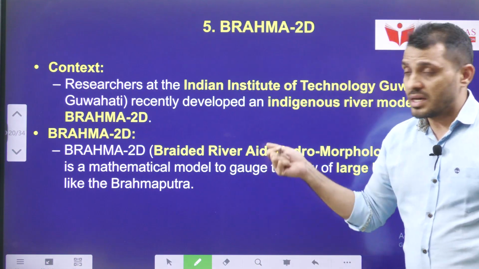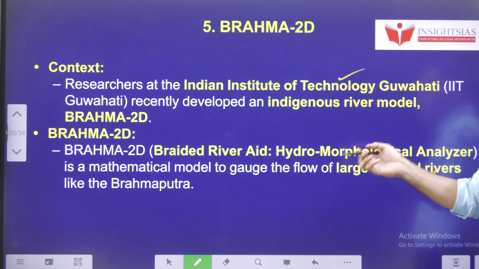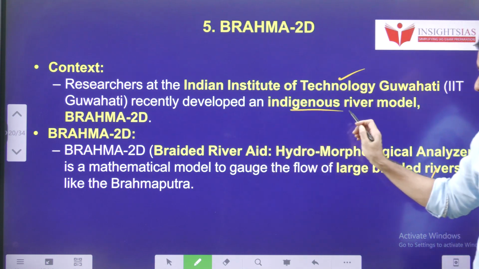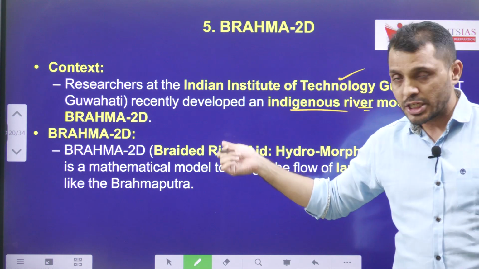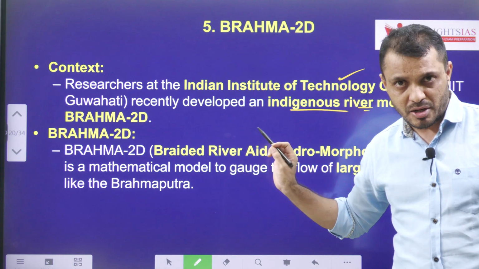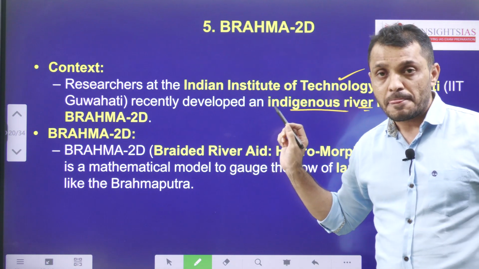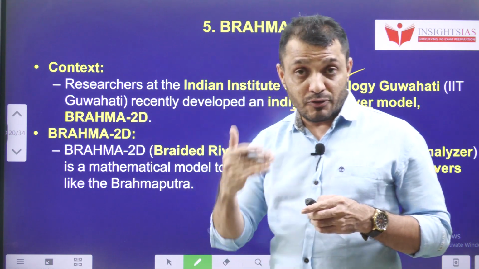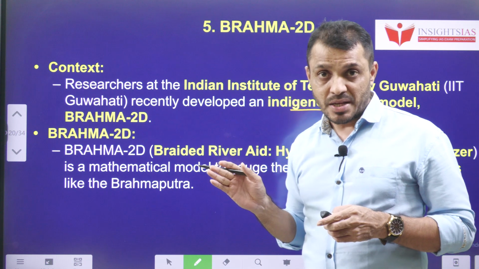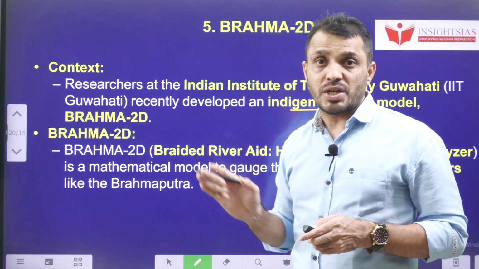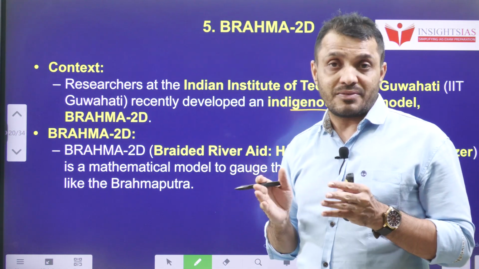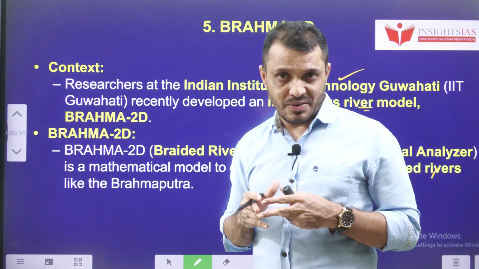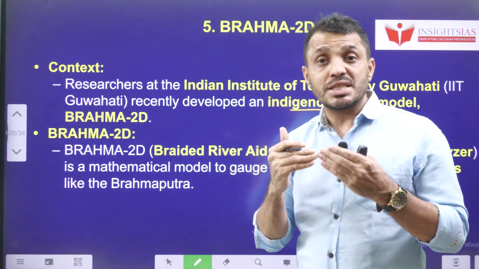Let us see. Researchers at the Indian Institute of Technology Guwahati recently developed an indigenous river model, Brahma 2D. Actually, it is a mathematical model. It predicts the river flow at various points of the river, and at various depths also. So, it is very important, especially for very volatile rivers such as the Brahmaputra river, where the river keeps on changing its flow.